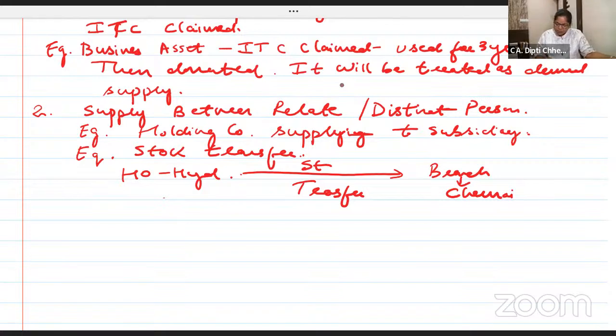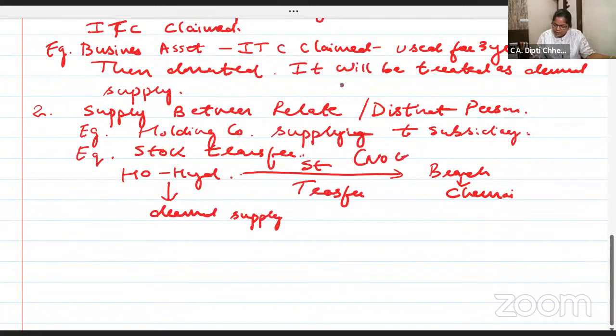You know the reason is what? If we treat it as deemed supply, for whom? For Hyderabad. Deemed supply. Again, I am writing here no consideration. Still it will be treated as deemed supply, so that you can charge tax and the branch can claim ITC and they can pass on the ITC.